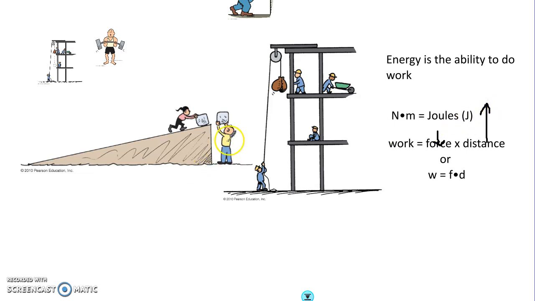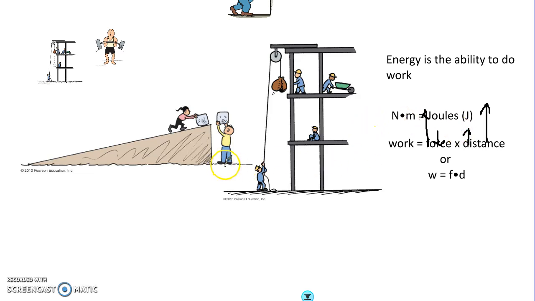And so she will be doing the same work as the guy who lifted it up, because he has to use more force, but he only has to do it a shorter distance. And so they kind of cancel each other out.